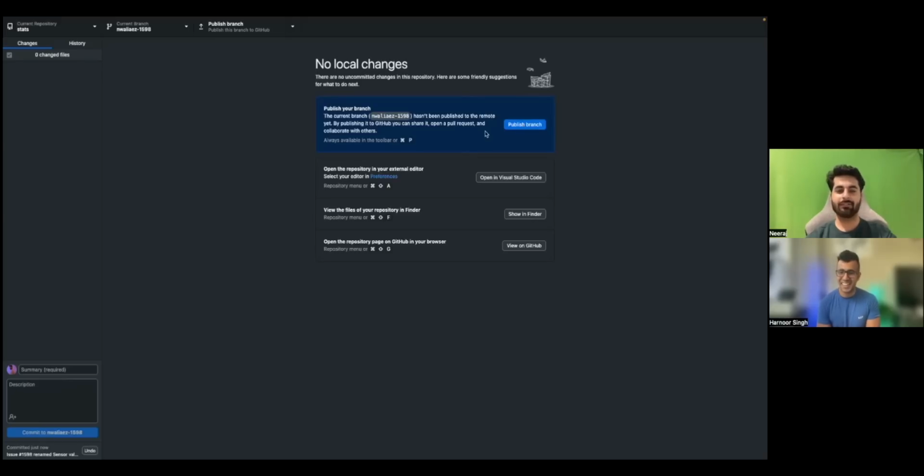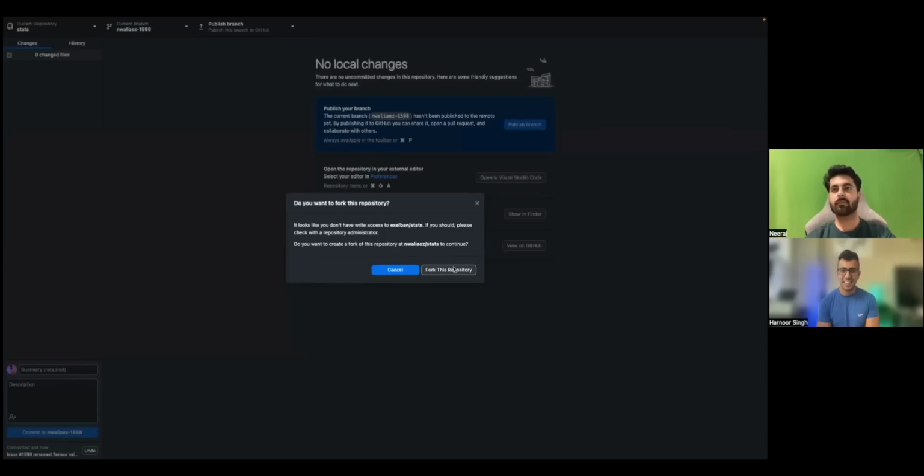Correct. So basically, now I added a commit and now I'm pushing code to the repository, and then I can pull it, right? Okay. So publish it. Now, oh, see, this is the magic. So Neeraj was saying I should fork first because they don't give permissions easily. But GitHub Desktop handles the magic and it will fork for you.